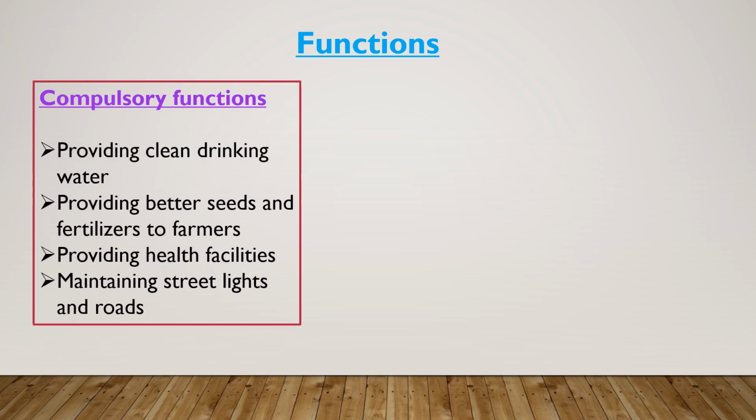What are the compulsory functions? It provides clean drinking water, provides better seeds and fertilizers to farmers, provides health facilities, and maintains street lights and roads. Providing clean drinking water means maintaining the wells, tanks, pumps, etc. Providing health facilities means it runs health centers and immunization programs, vaccinations, etc. Another duty is maintaining cleanliness in the village.